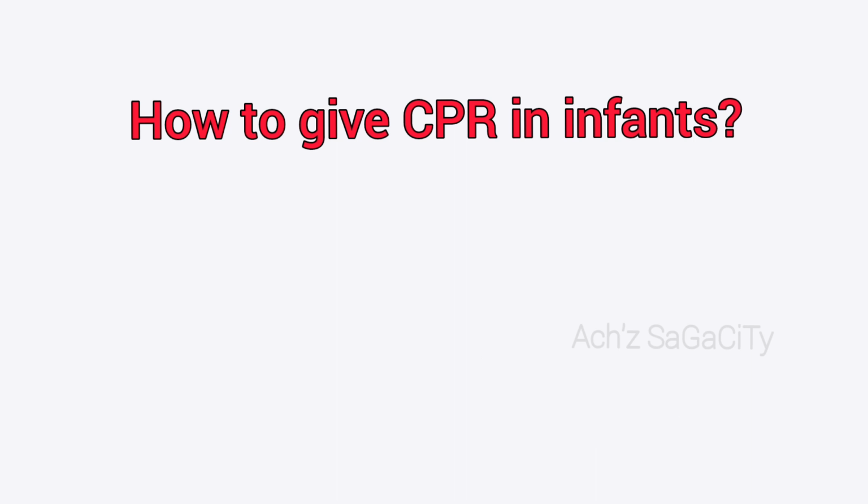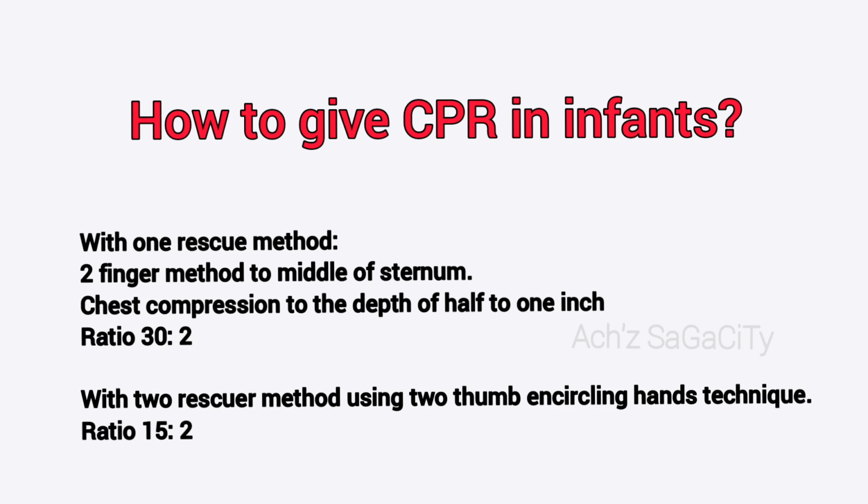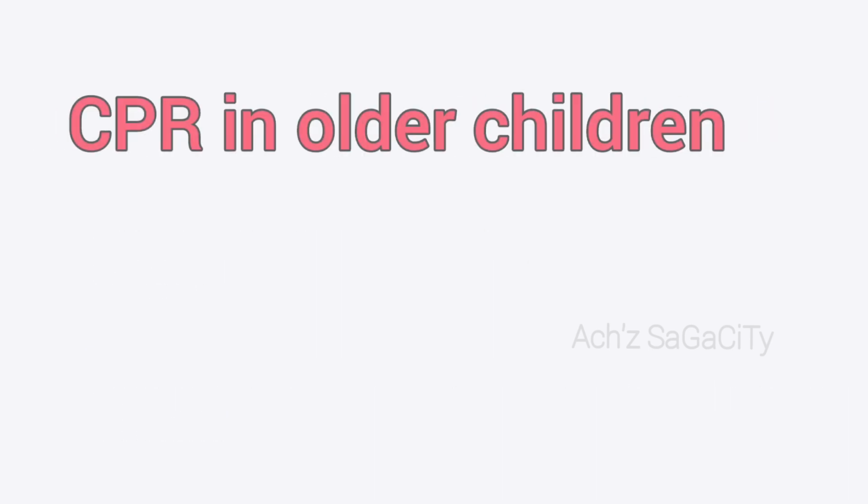Then how to give CPR in infants? With one rescue method, you can use two-finger method to middle of sternum, chest compression to the depth of half to 1 inch, that is in the ratio 30:2. Then in case of two rescue method, using two thumb encircling hands techniques, that is in the ratio 15:2. So that is regarding the CPR techniques in infants.